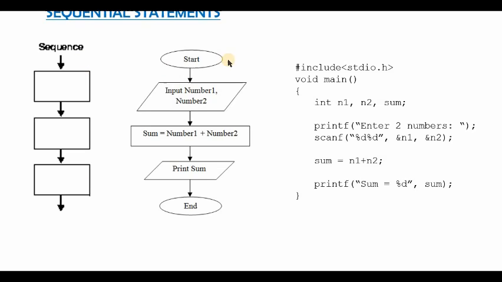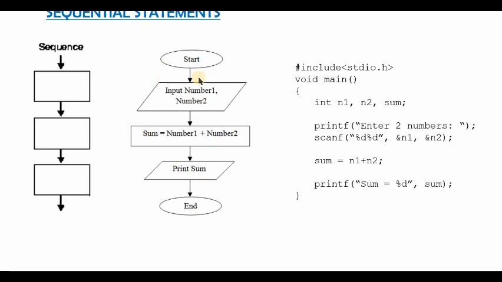Example, consider this flow chart. The first statement to be executed is to read number 1 and number 2. After this, the next statement to be executed is sum equals number 1 plus number 2, and the next statement to be executed is print sum, and this ends the program. There is absolutely no confusion in the flow of the program.